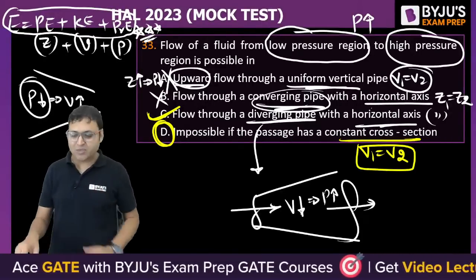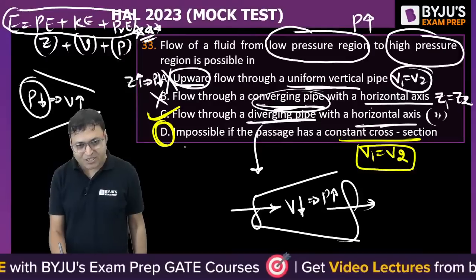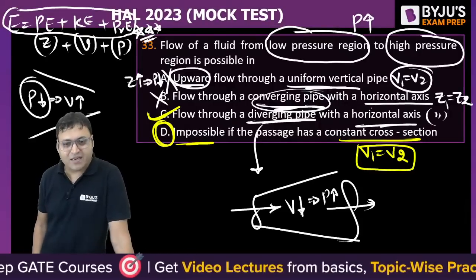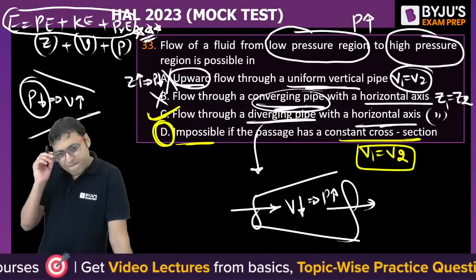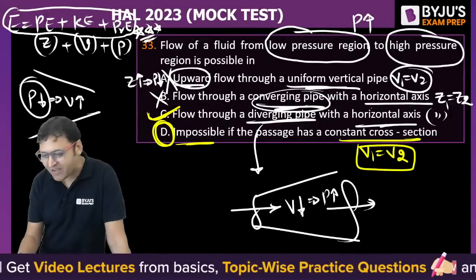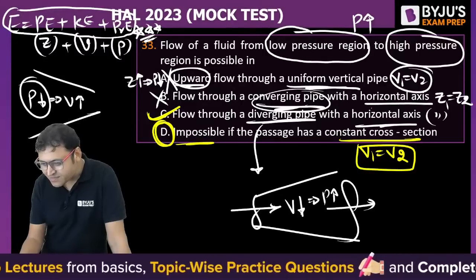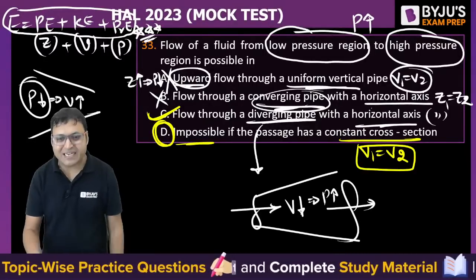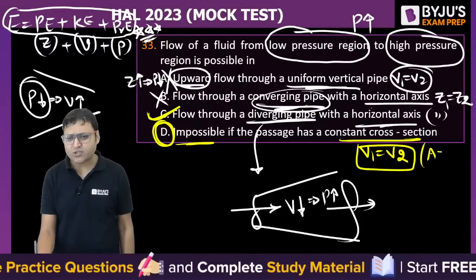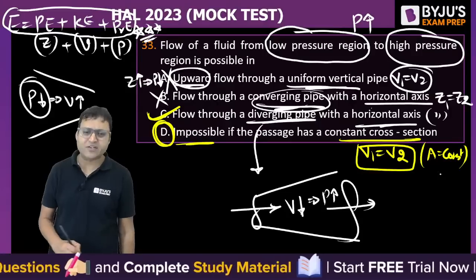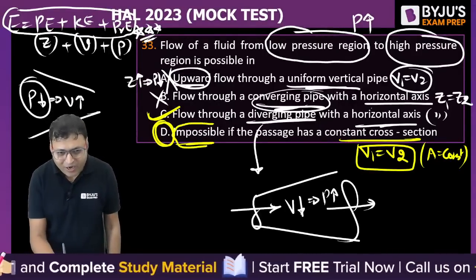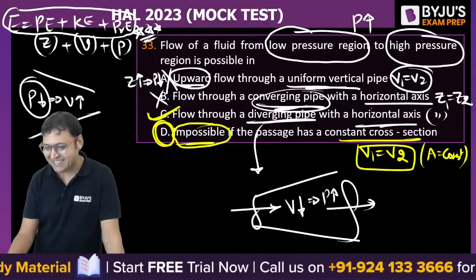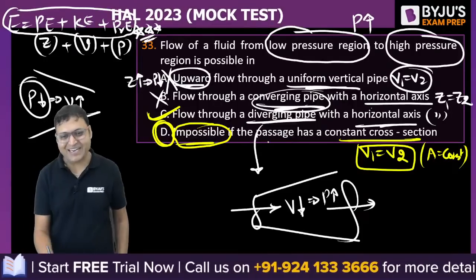Will there be a possibility or is it impossible? Can you give me an example where it is possible when the pipe has a constant cross section? Constant cross section means velocity is constant according to mass conservation. But will it be possible or impossible? Is D correct or incorrect? Tell me.